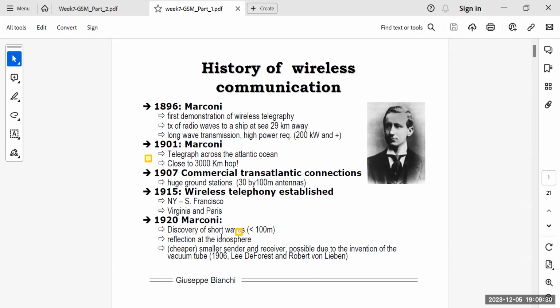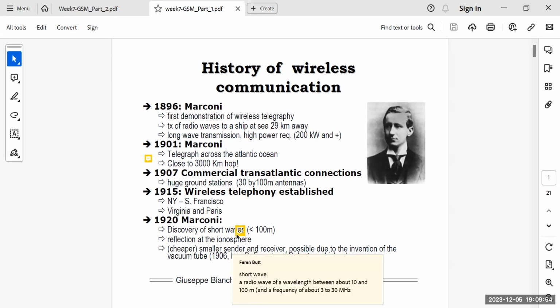And in 1920, again it was Marconi who discovered the short waves with a wavelength of less than 100 meters, and he showed reflection at the ionosphere. A cheaper, smaller sender and receiver became possible because the vacuum tube was already invented by that time, so he made use of that. Shortwave is basically a radio wave of a wavelength between 10 and 100 meters, that is a frequency of about 3 to 30 megahertz.